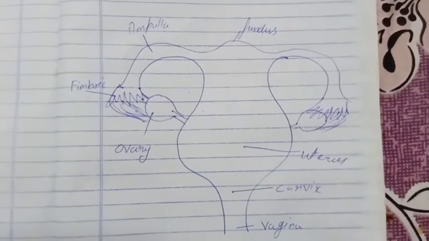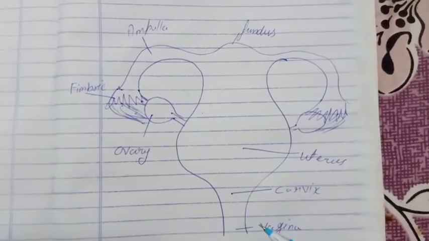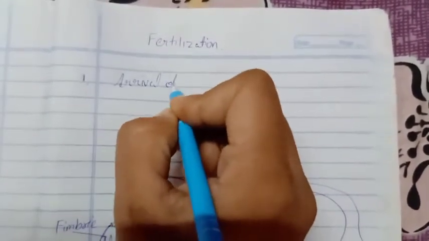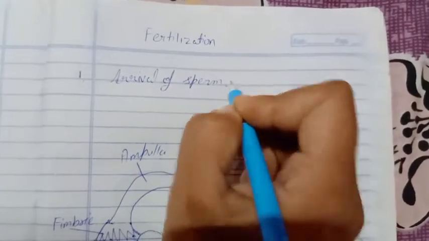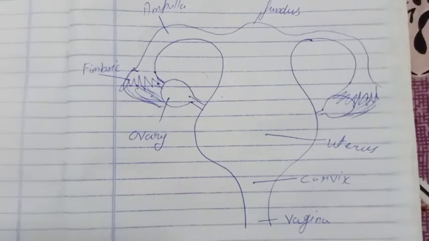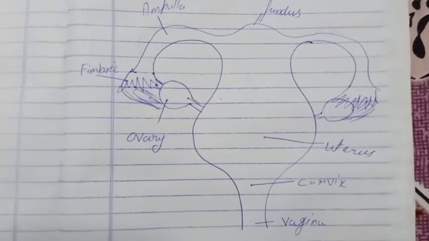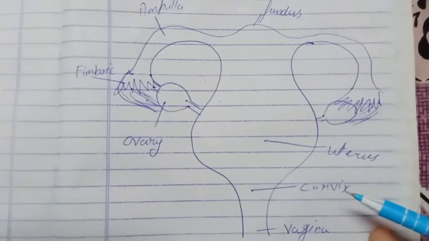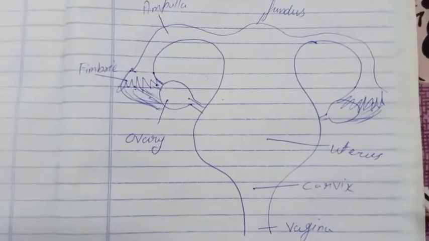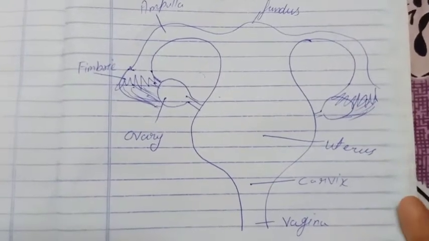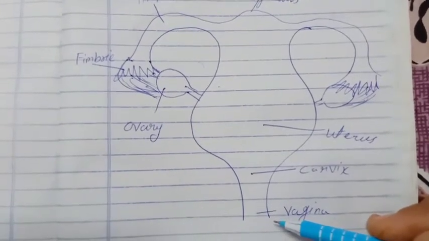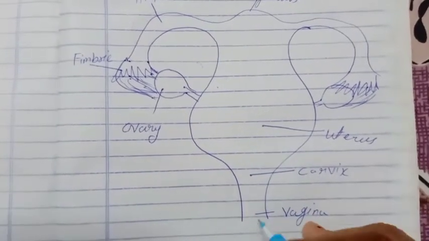So the first step is arrival of spermatozoa. So the first point is arrival of sperms in the female body. We know that arrival of sperm can occur by the help of the penis. So I am going to start that. Male discharge semen. We know that semen is a fluid present in the male reproductive system which contains multiple millions of sperms inside it. So male discharge semen high up in the female vagina close to the cervix.